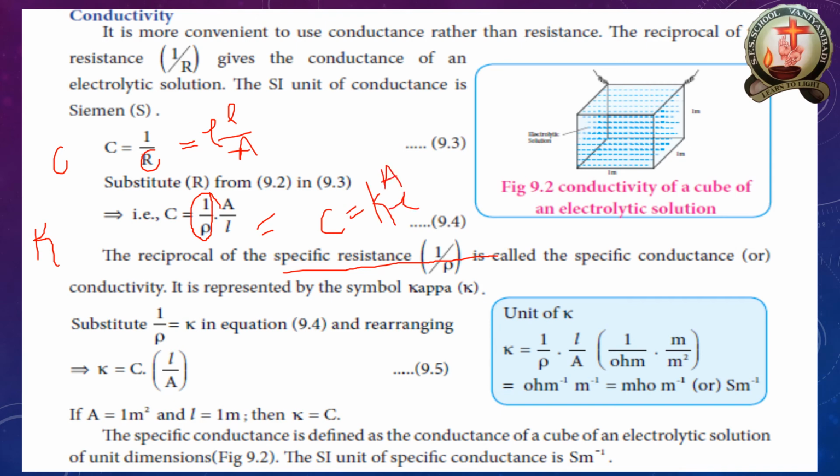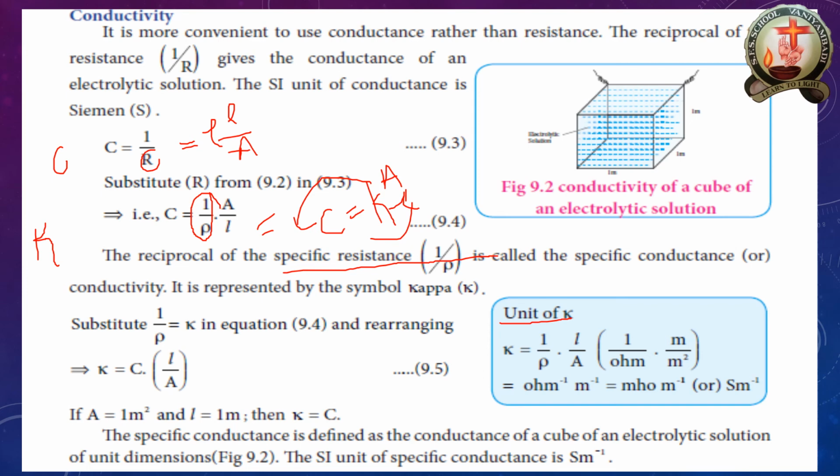I want kappa on the left hand side, so I can simply transform it. This goes to the other side, and the relation gets inverse. Kappa is equal to C into A by L, C into A by L. You know the unit of kappa. Unit of kappa is equal to A by L.